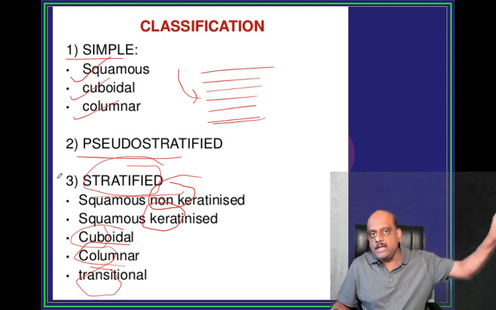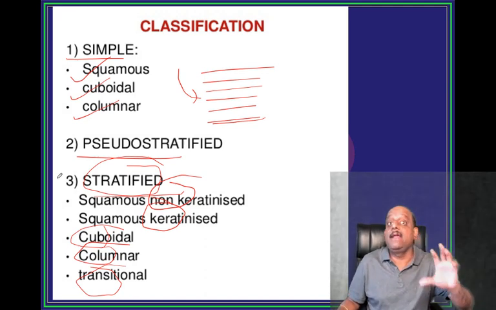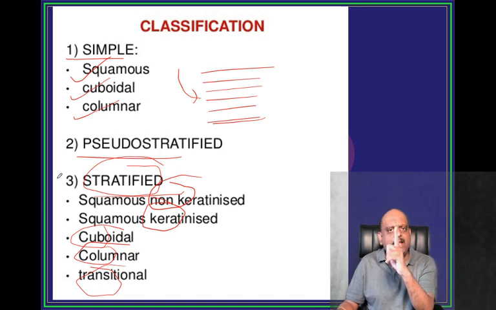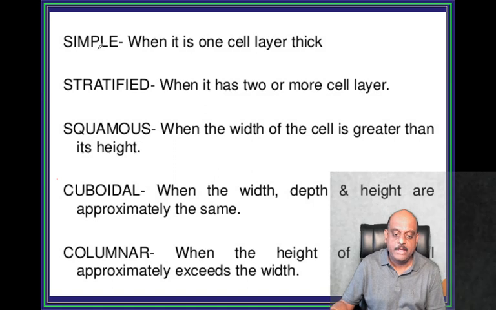Now, in which location is each of these epithelia present? What is the main function of each type of epithelium? Definitely, without that there is no question paper. Be very sure about it.